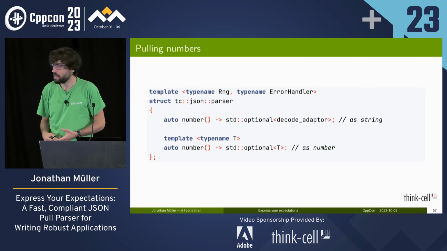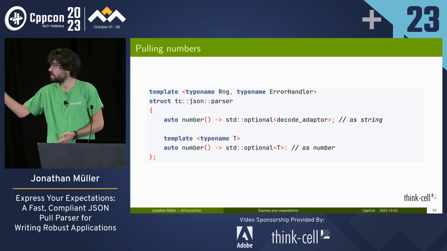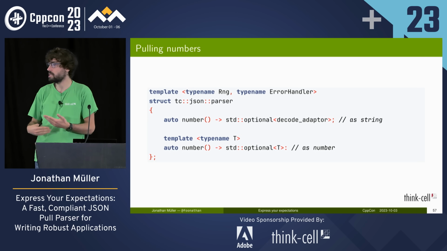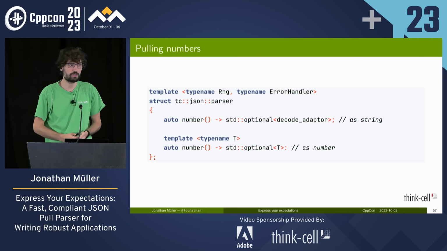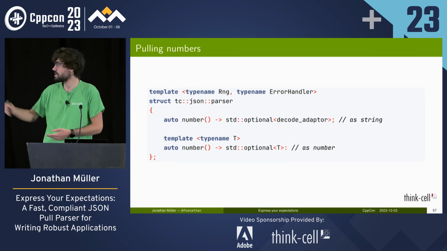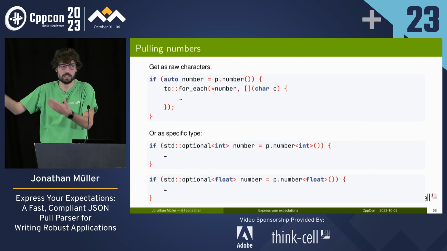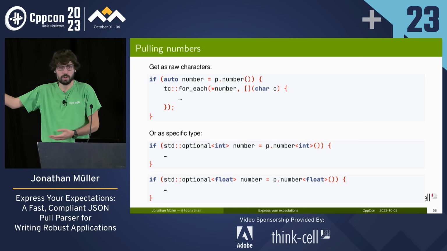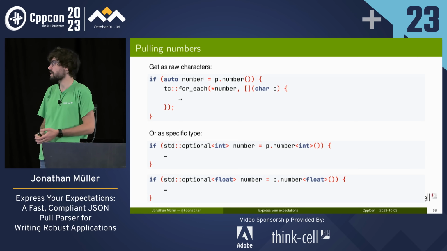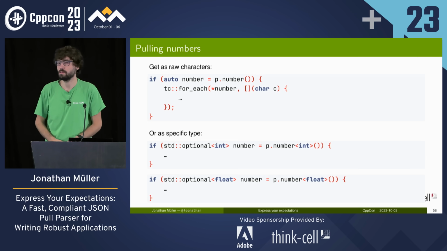With number, we've got a similar thing. Here, again, we've got the problem of what's the range of the number. So we've got two overloads of number. The first one returns the number as a string, so you can then iterate over the individual characters and parse them as you wish. Or you have number<T>, and this will convert that into the appropriate type T. So you can say, OK, I want to pull the number as a string and then iterate over each character, or I want to pull an int, or I want to pull a float. And the last ones also do overflow checking. So if we have a number, but it doesn't fit in an int, then this will not trigger.